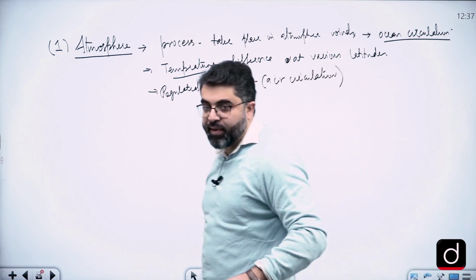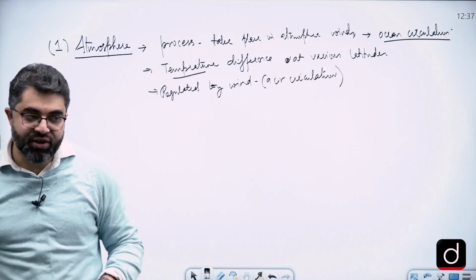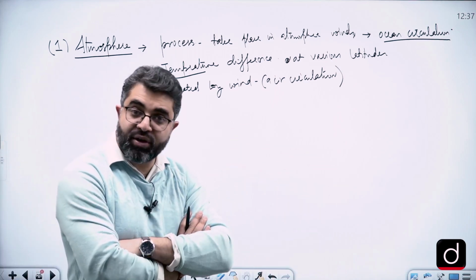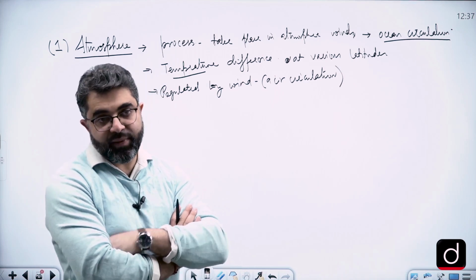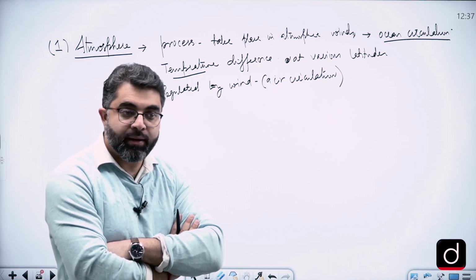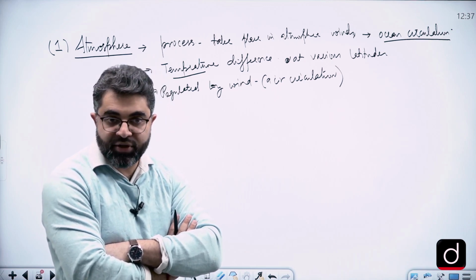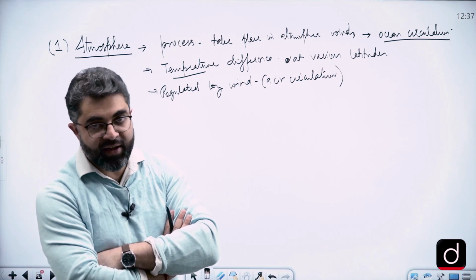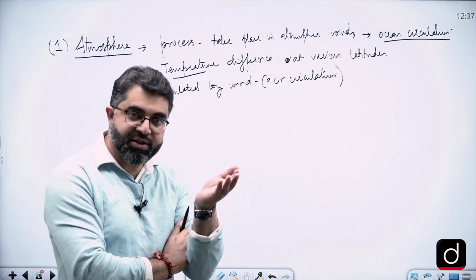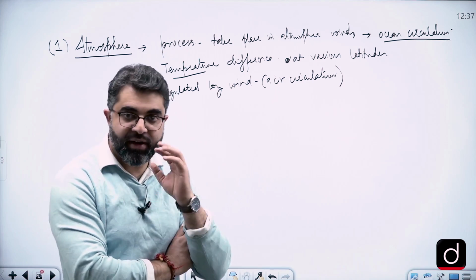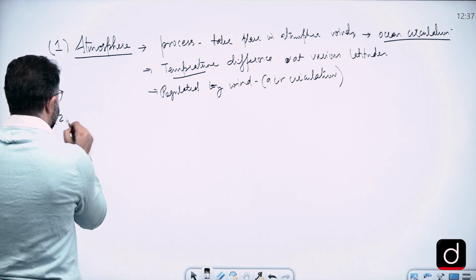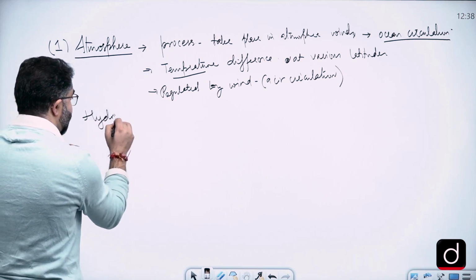Planetary winds are part of this intense air circulation, because it gives rise to the formation of different types of pressure belts. Pressure belts give rise to the planetary winds, and they carry warm air masses from tropical areas to the polar areas, and cold air masses from polar areas to the tropical areas. At the same time, they also bring changes in the hydrosphere.